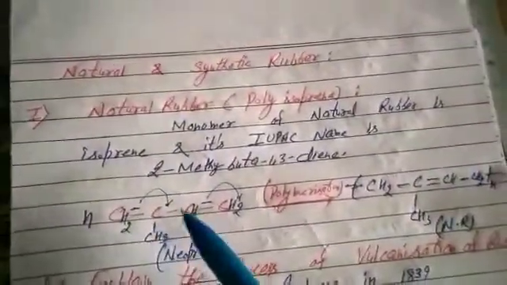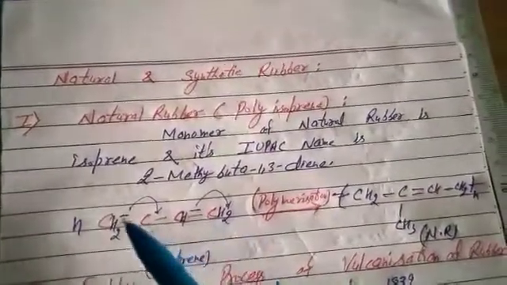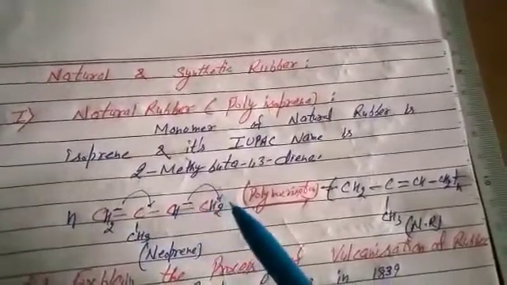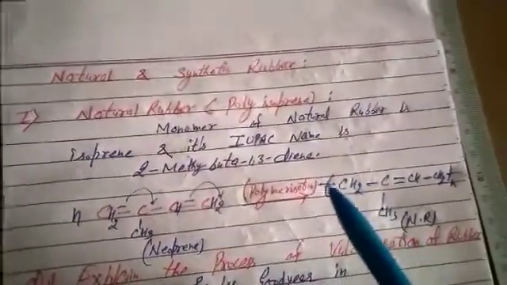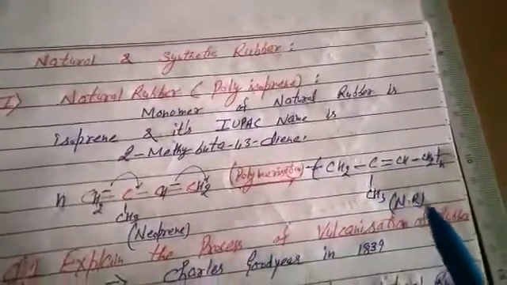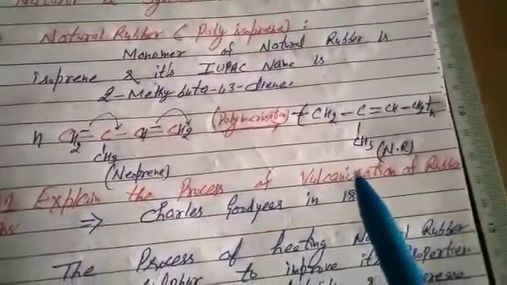Its monomer is isoprene, 2-methyl-buta-1,3-diene. It's easy to write the structure when you know the IUPAC name. Then do polymerization, double bond: this bond goes here and this bond goes out. Do polymerization and expand the link on the left side also. How many times? n times. It is natural rubber. After this, explain the process of vulcanization of rubber.